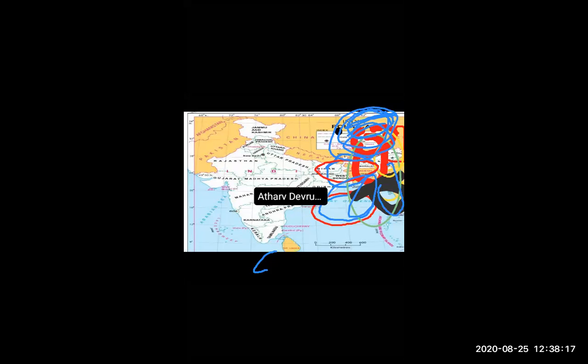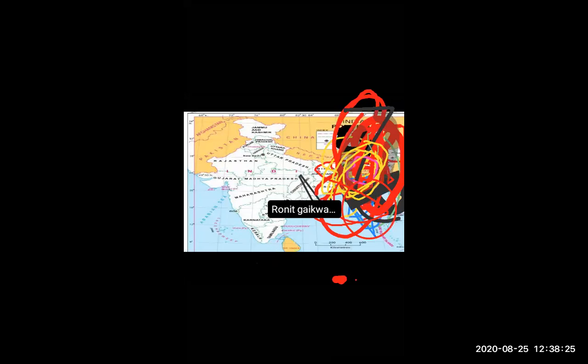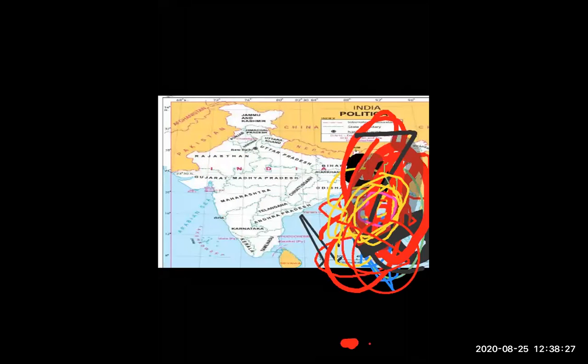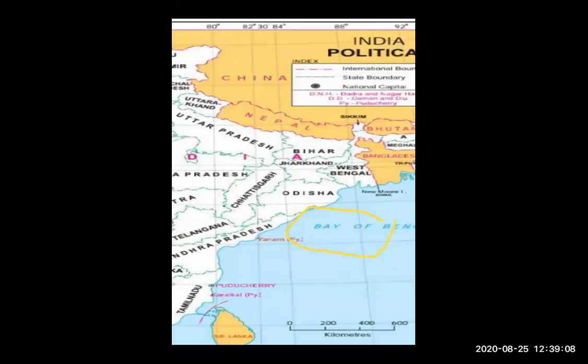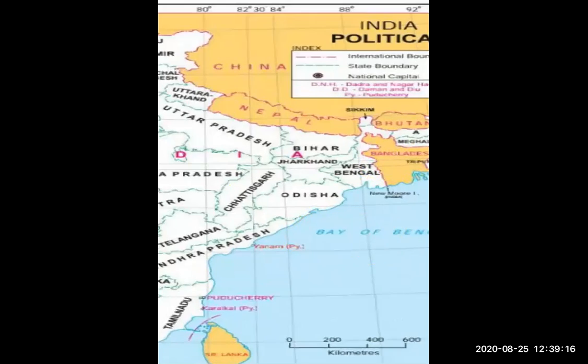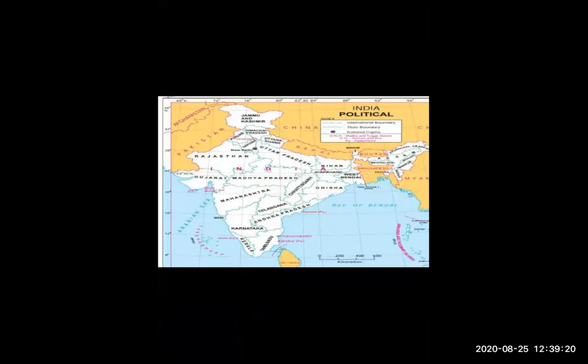Okay, students, wait now. This is the Bay of Bengal. Then this is Bangladesh and Myanmar. So these are the three countries and seas which we are saying are located on